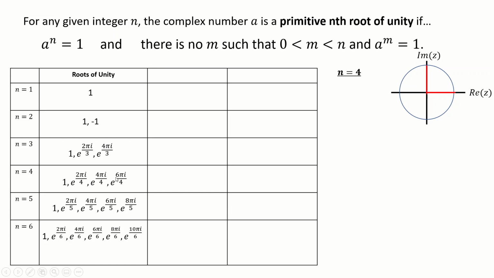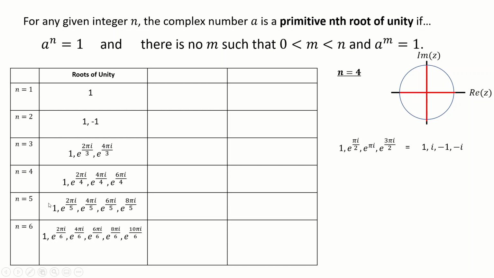That's going to be up there. e to the 4 pi i over 4 is going to be e to the pi i, isn't it? Which we know is negative 1. And e to the 6 pi i over 4 is going to have argument 3 pi over 2, so down there. So a nicer way to write these is actually 1, i, negative 1, and negative i.